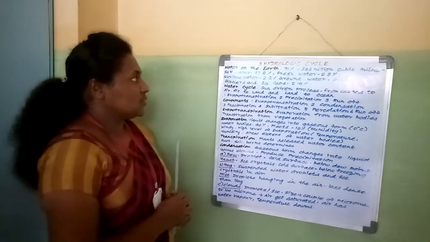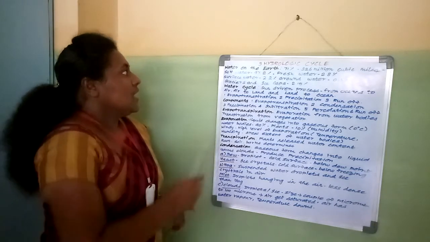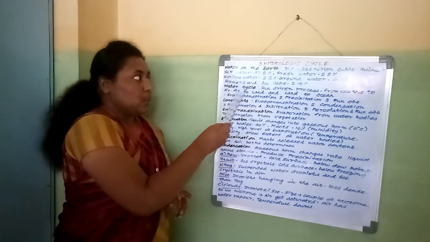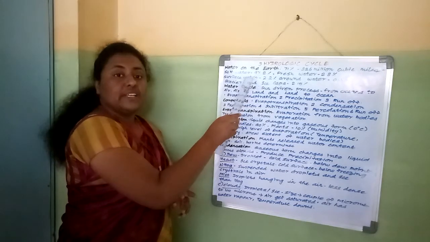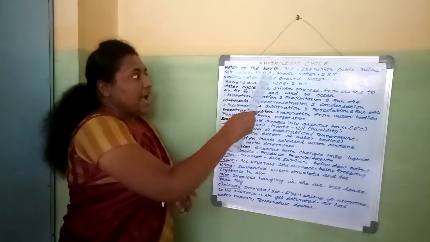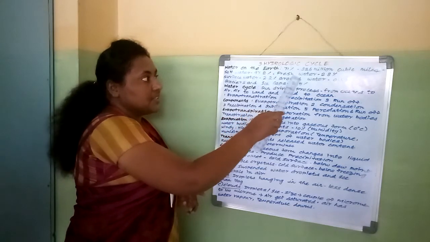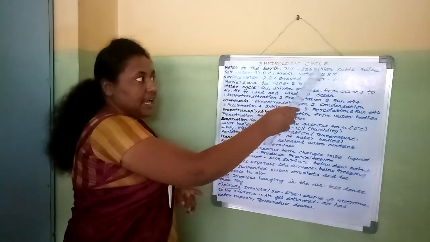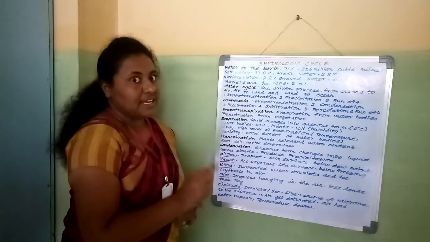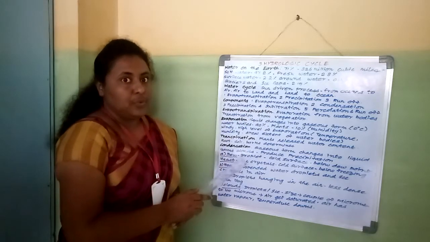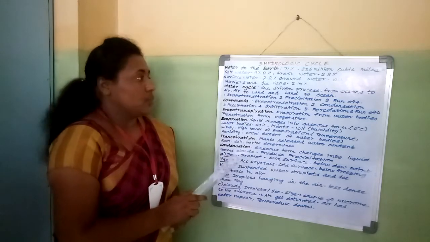Among this, salt water is 97.2% and fresh water is 2.8%. Only 2.8% of fresh water we can get from the overall water.